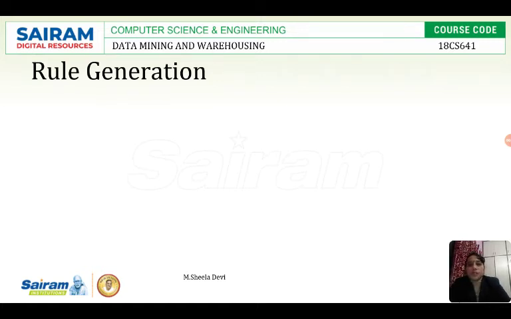In that, we have seen how to generate the frequent item sets. So we had two steps: one is to generate frequent item sets and the second one is rule generation. To find the frequent sets, we used the Apriori algorithm and followed the first rule, the support measure. The second step, after getting the frequent item sets, is to mine the rules.